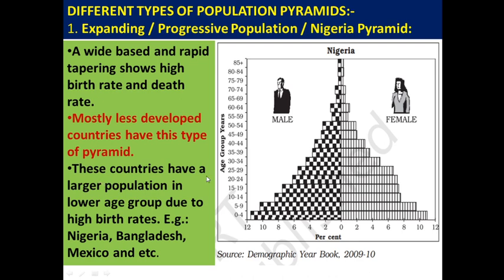These countries have a larger population in the lower age groups, due to the high birth rate. Countries such as Nigeria, Bangladesh and Mexico will give this type of population pyramid. These countries are mostly less developed as compared to other countries of the world.